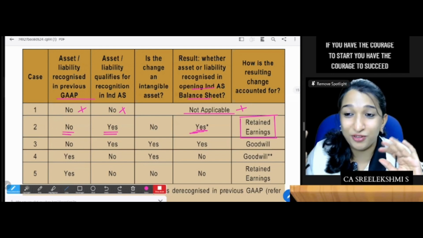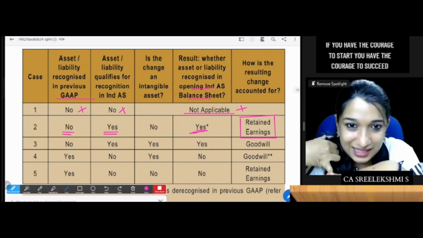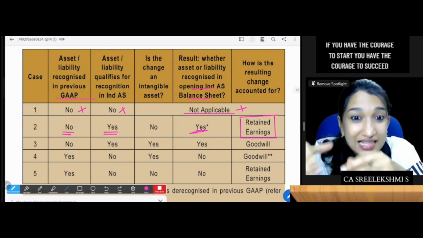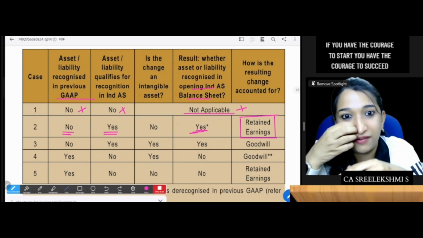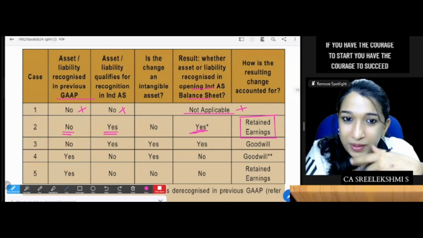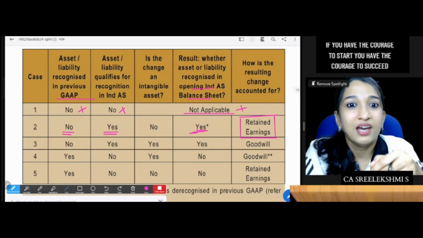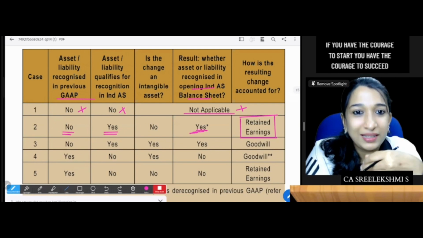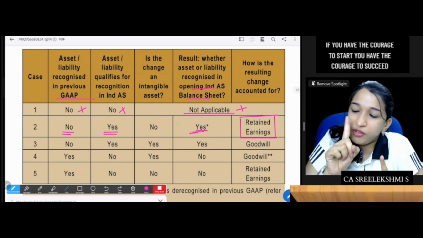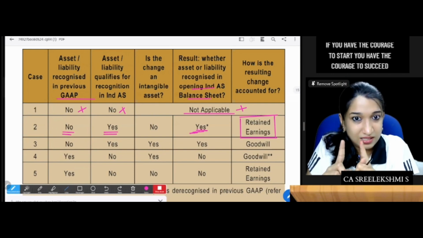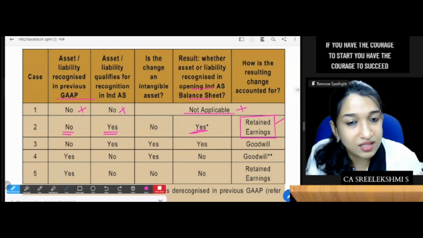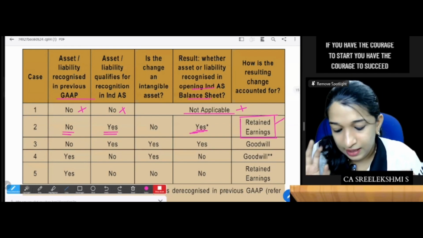Okay, now I'll be careful. So it is not an asset, not a liability as per previous GAAP. Like a contingent liability, not a liability as per previous GAAP. But Ind AS 103 requires you to take it over and show it as a liability. So there is a difference between previous GAAP and the current Ind AS balance sheet. Adjust in retained earnings. Fine, that I already know.